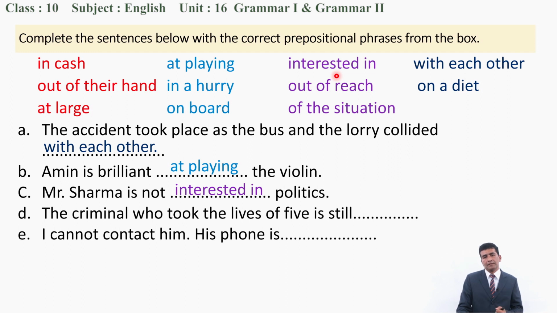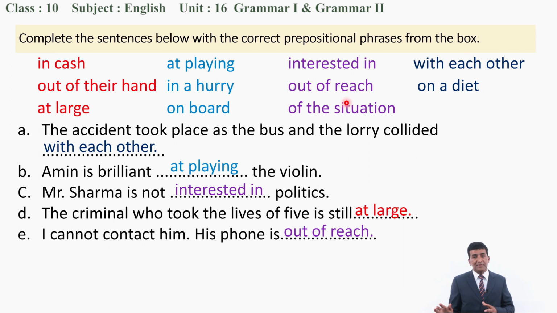D. The criminal who took the lives of 5 is still, what can be there? Still at large. Still at large means still not caught, or they haven't been able to catch, or still away from contact. E. I cannot contact him. His phone is out of reach. Because it is out of reach, we cannot contact him now.